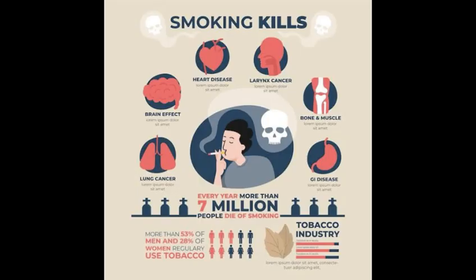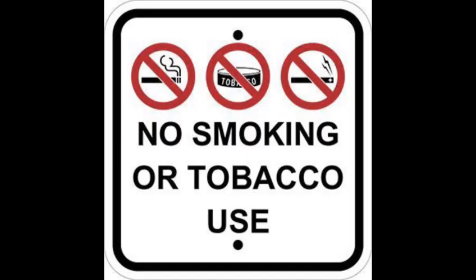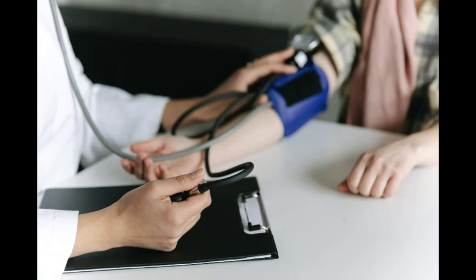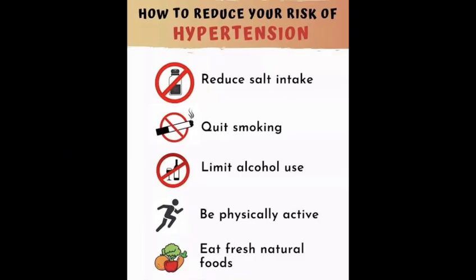Smoking is a major risk factor for hypertension and cardiovascular disease, along with other multitude of diseases and problems. Quitting smoking and tobacco intake can be a key to healthy lifestyle. Regular checkup is a key to monitor your health and defend against the deadly outcomes. To summarize, quitting smoking, reducing salt intake, limiting alcohol, doing exercise, and eating healthy and non-processed diet is the least one can do for hypertension.